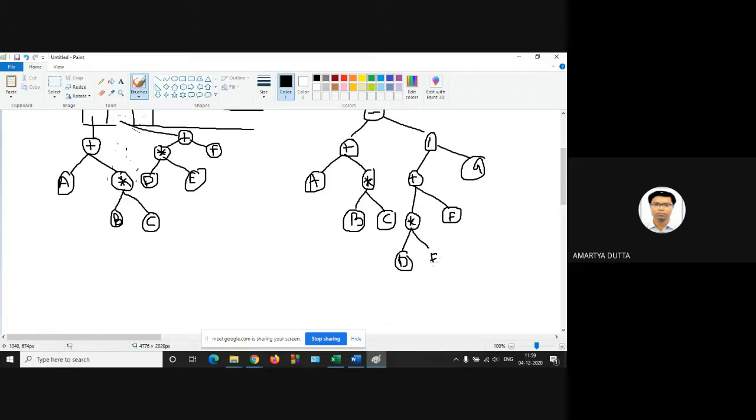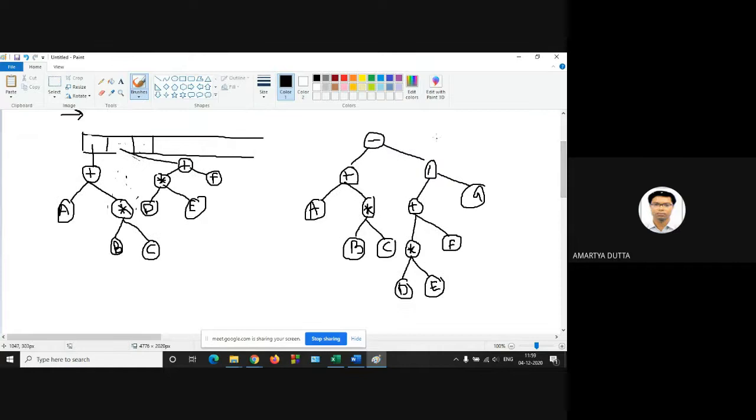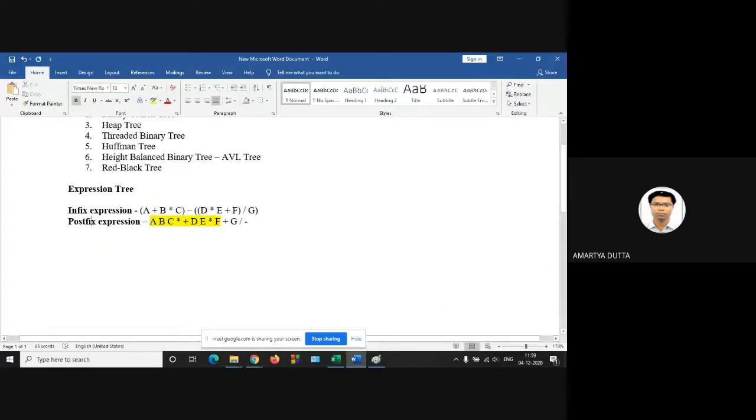So what is the height? So this is the equivalent expression tree from the given infix expression.